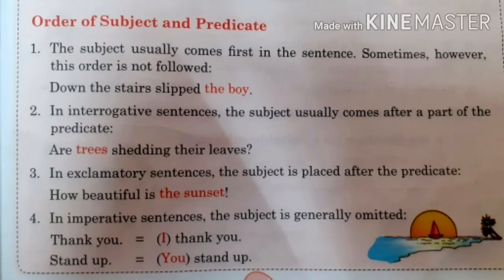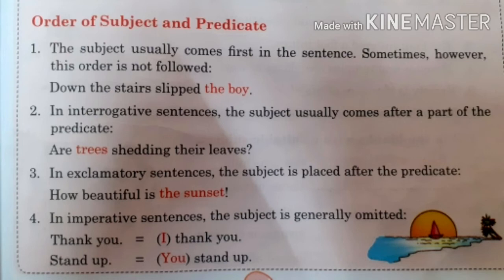Now let us see the order of subject and predicate. First point: the subject usually comes first in the sentence. Sometimes, however, this order is not followed. Mainly, when we form any sentence, we usually write the subject in the beginning, as we have learned in the formation of a sentence: subject, verb and object. Like this we form a sentence.